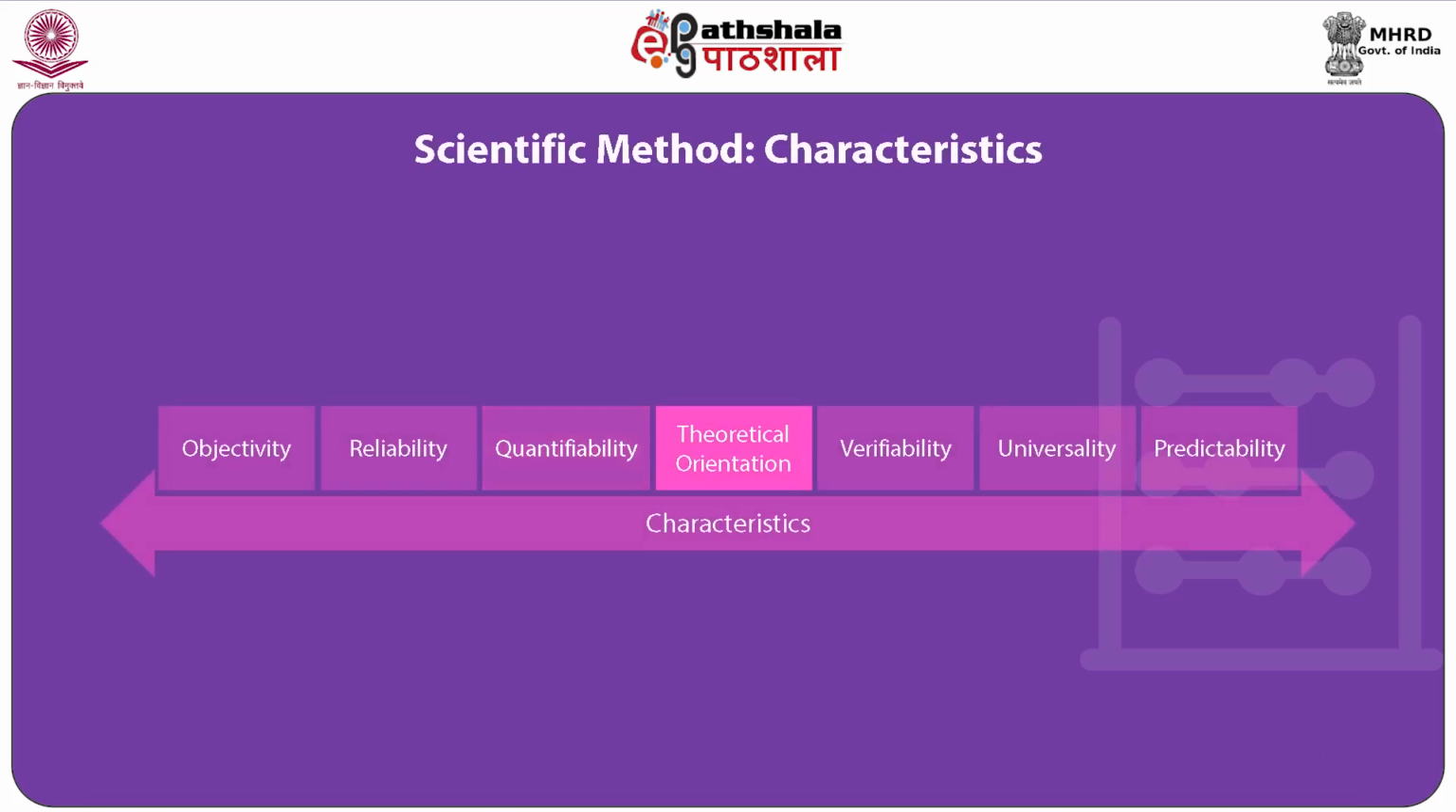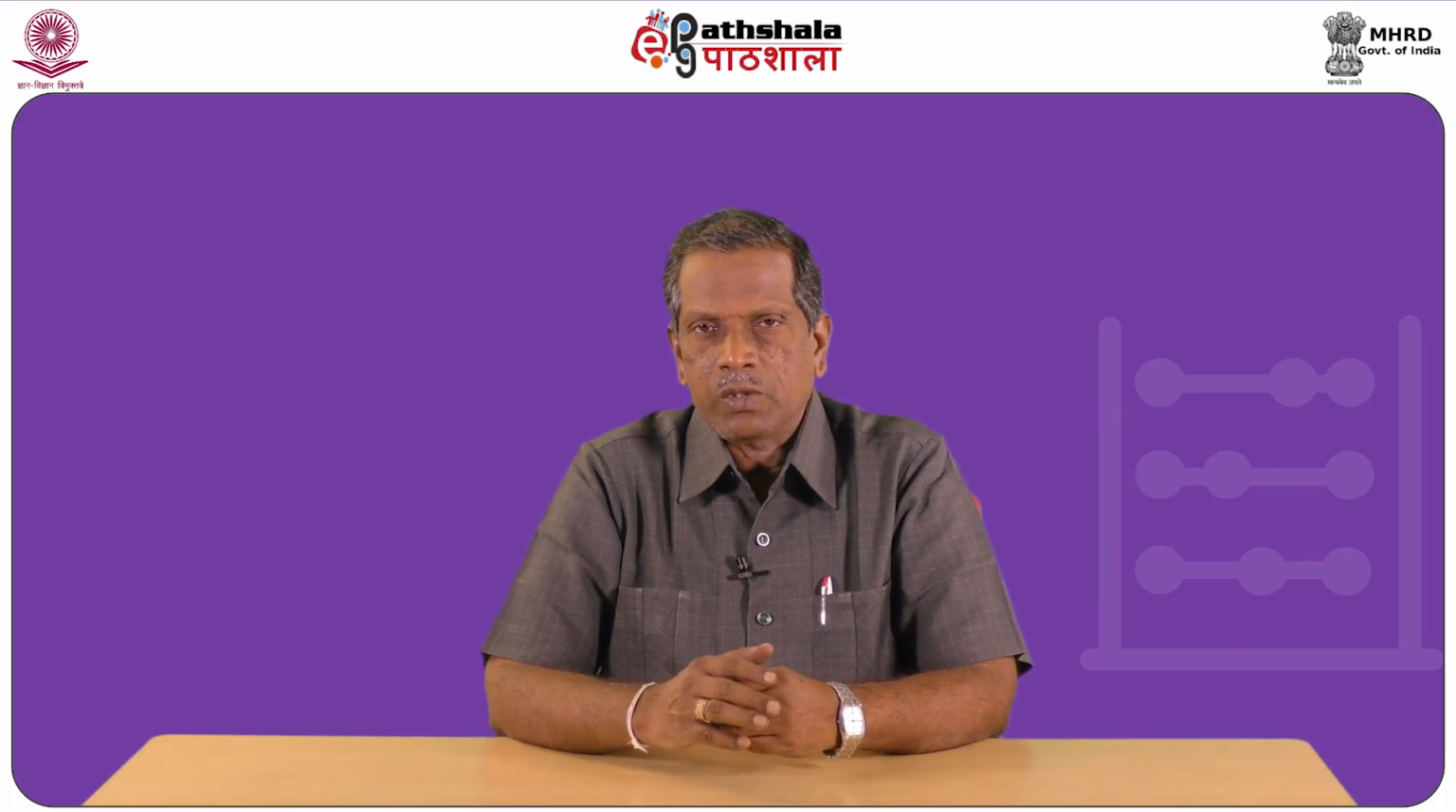The next characteristic is theoretical orientation. Science as a body of knowledge is characterized by orientation to theory. The major objective of science is to find and produce a body of propositions that are logically and systematically interrelated in order to explain some broad category of phenomena, or a theory, we can say.